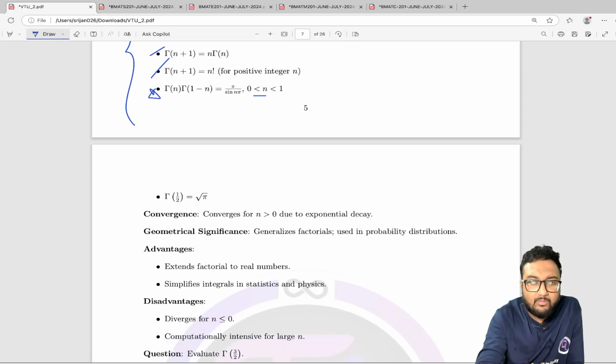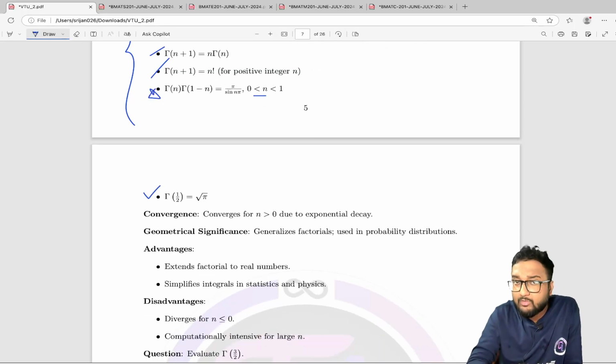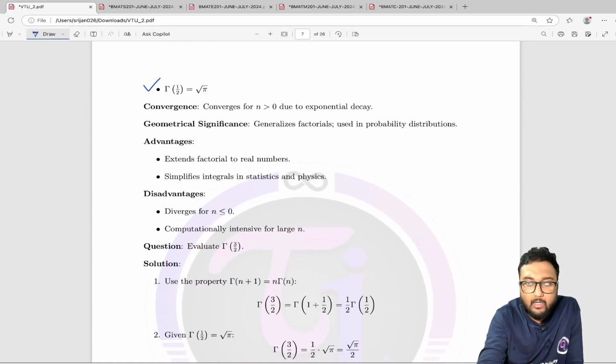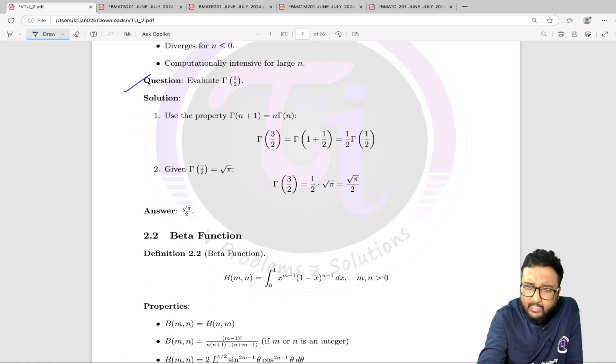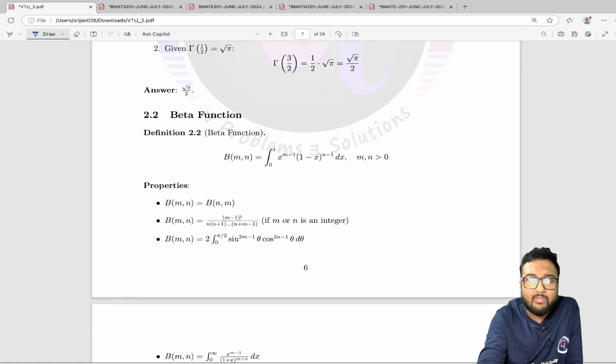And the last one, very very important, that is gamma half is root over pi, mostly used in the last line of the calculation where we have to find the final value of any gamma function question. Next, I have kept one or two questions here to revise quickly. And then we have beta function.